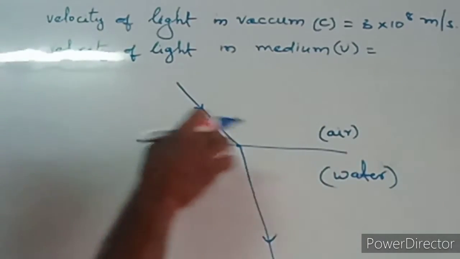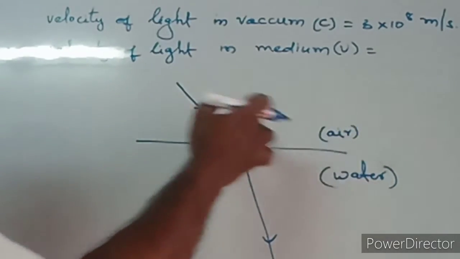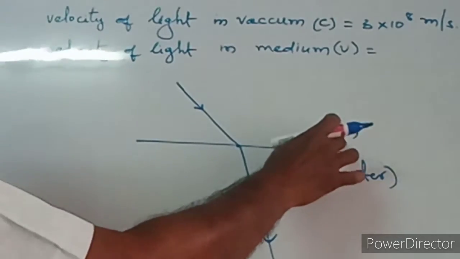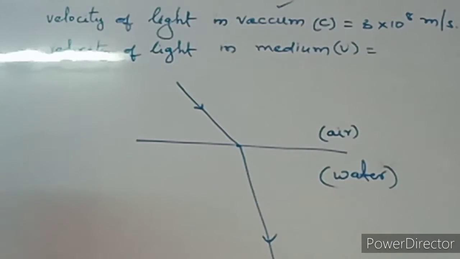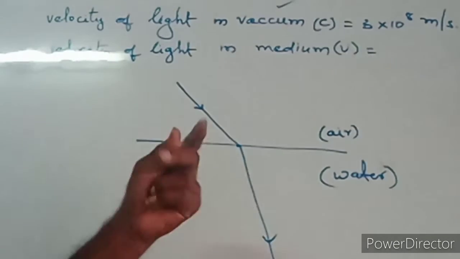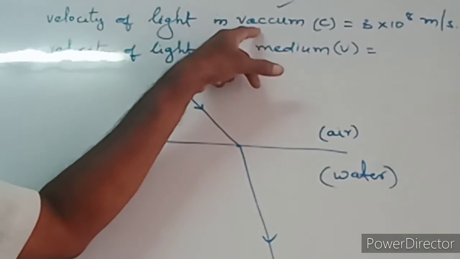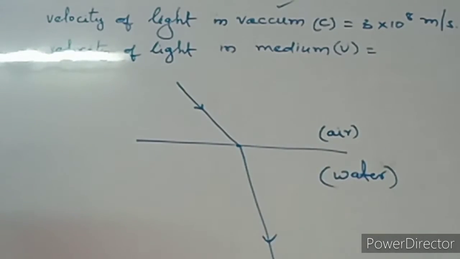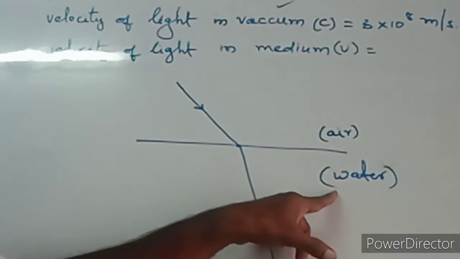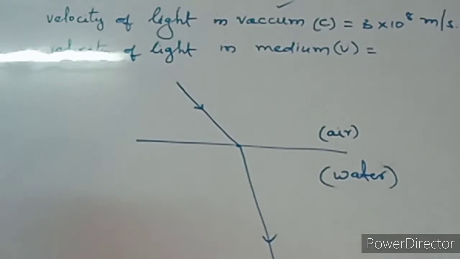So the velocity of light in air, how much? The velocity of light in air is generally equal to the velocity of light in vacuum. In vacuum, the velocity of light is 3 into 10 power 8, and in air it is nearly the same. Then in water, the velocity of light is somewhat less.